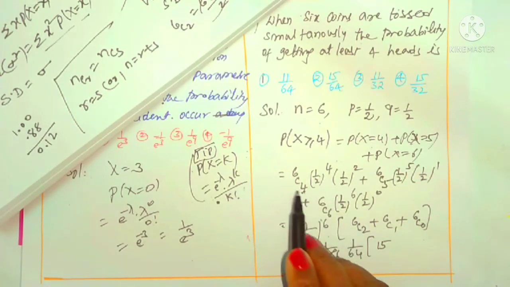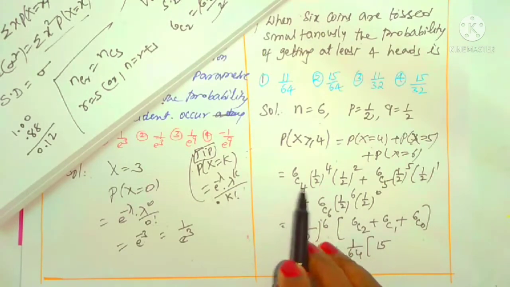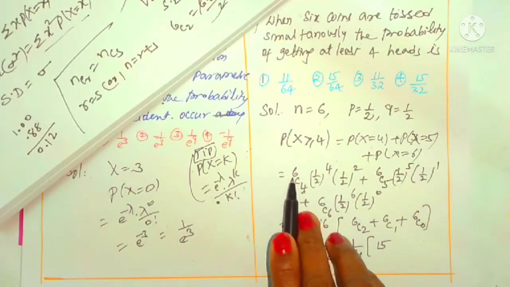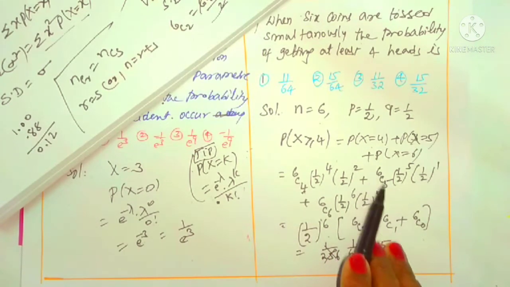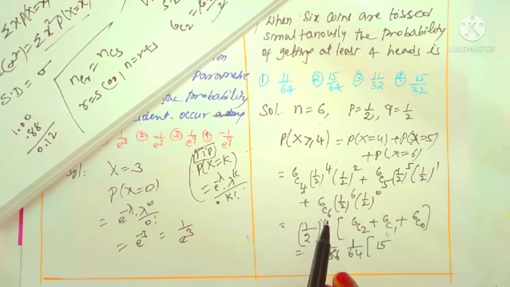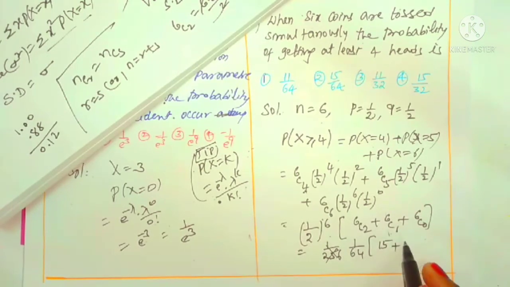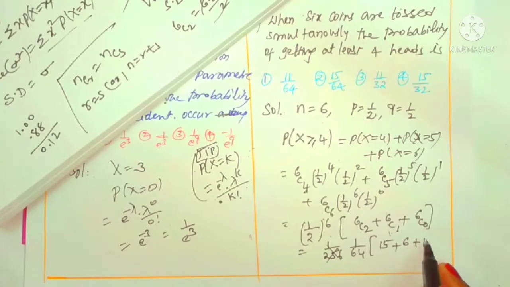How did you get this 6C2? 6C4 is same as 6C2 because n and r difference is also the same. You have one of the formulas in permutations: nCr is same as nC(n minus r). That's why 6C4 is also known as 6C2, and 6C5 is also known as 6C1. 6 and 5 difference we can take. 6C6 we can take as 6C0, 6 minus 6 is 0. 6C1 value is 6, and 6C0 is 1, since if both are the same, the value is 1.